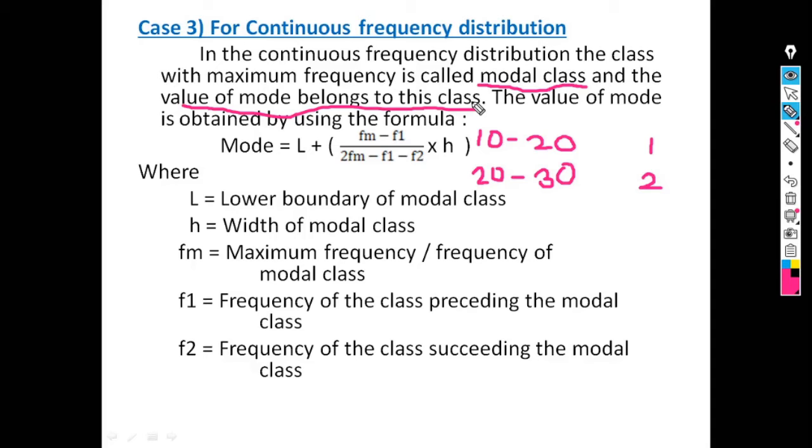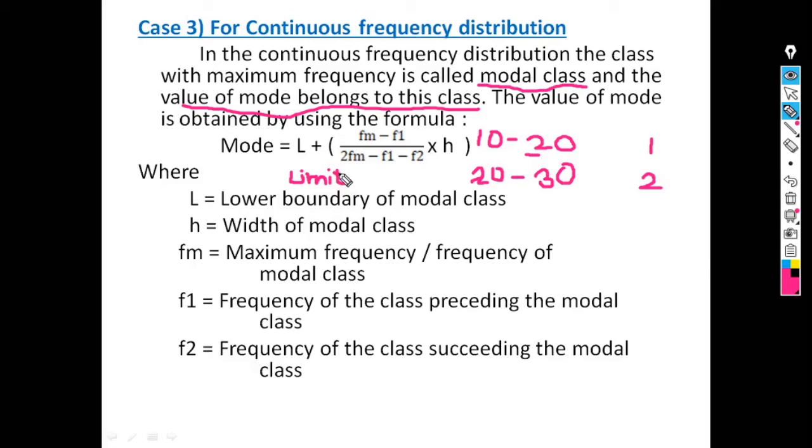The value of mode is obtained by using the formula: mode is equal to L plus (Fm minus F1) divided by (2Fm minus F1 minus F2), into h, where L is the lower boundary of the modal class. If the classes are continuous, then L is the lower limit of the modal class.